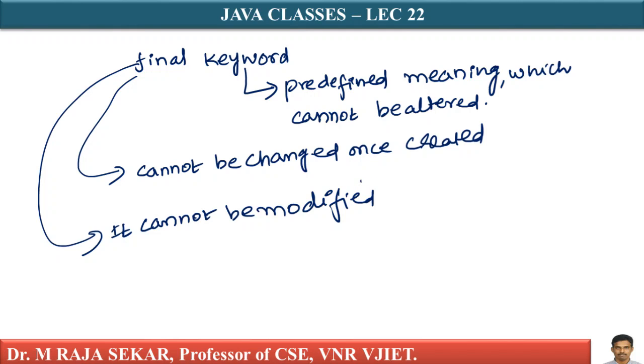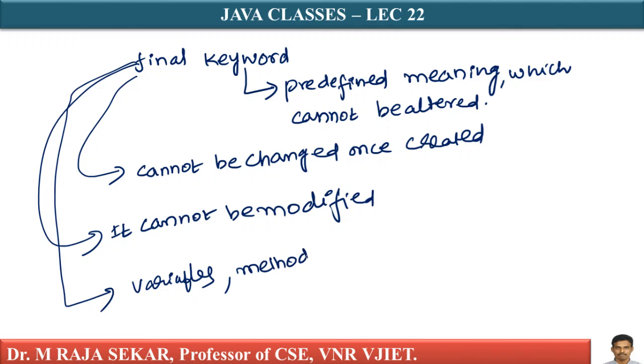Final behaves very differently when called with variables, methods and classes. I can make use of this final keyword with variables, with methods, and with classes. In this particular lecture, I will discuss how the final keyword behaves with variables. In future classes, I will discuss methods and classes.